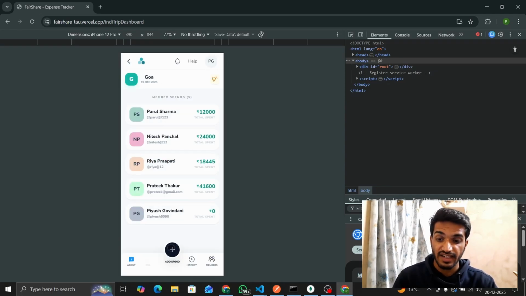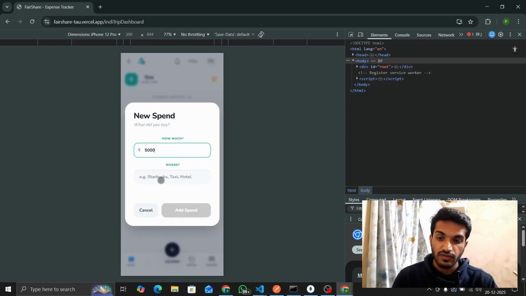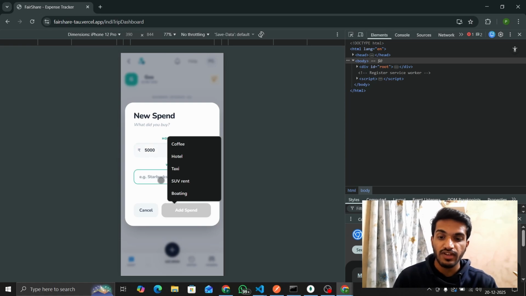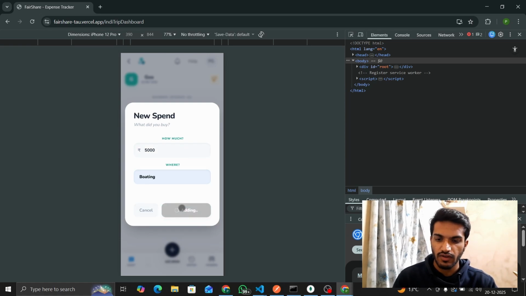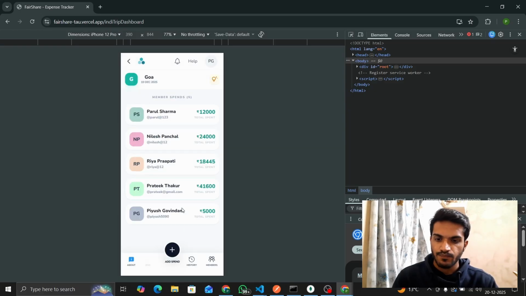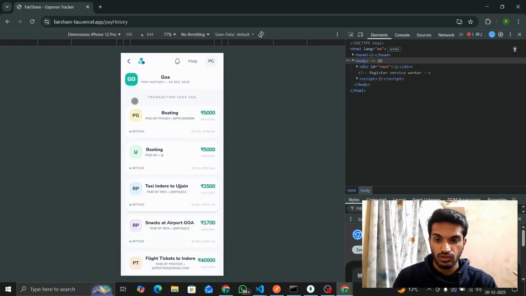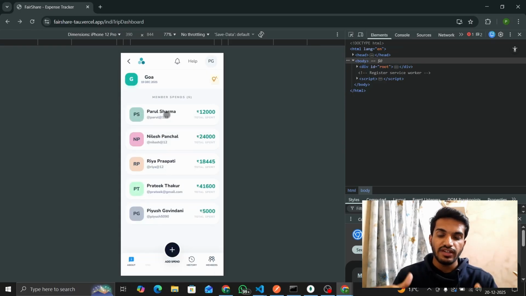So I can add spends here. Like I have spent 5,000 somewhere. I have to specify where I have spent that money. I think I have spent that at boating. I have added that spend. That amount will be added to my total amount during that trip and the individual transaction also. So here it tracks all the transactions of all the users and adds them up for their individual totals.